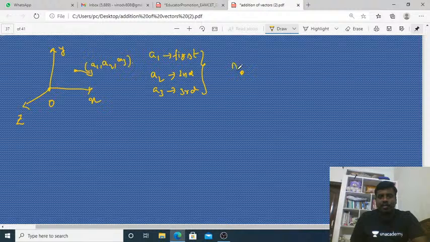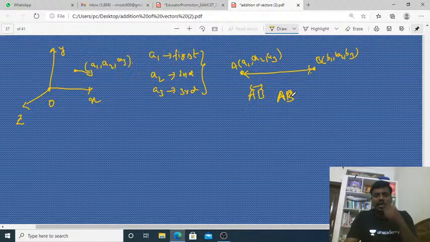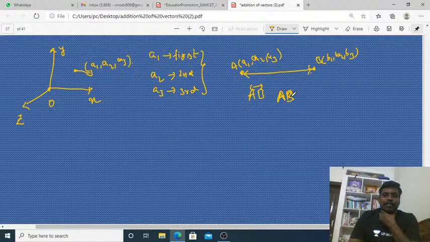Suppose A is any point a1, a2, a3 and B is any point b1, b2, b3. Now the distance from A to B is nothing but AB bar, which we can write as AB bar or thick letters AB.